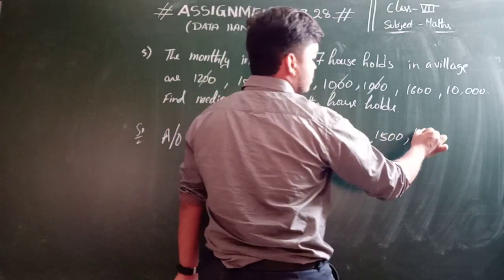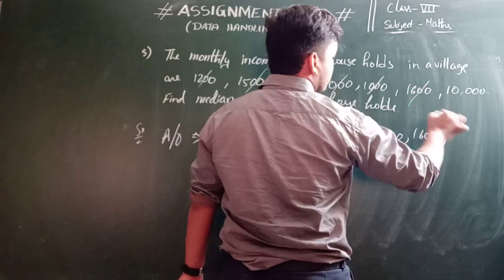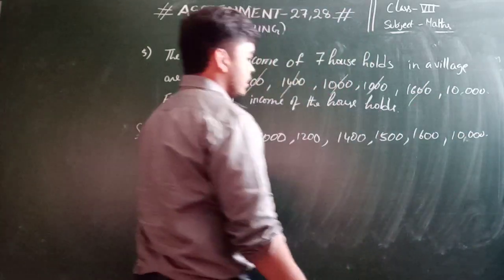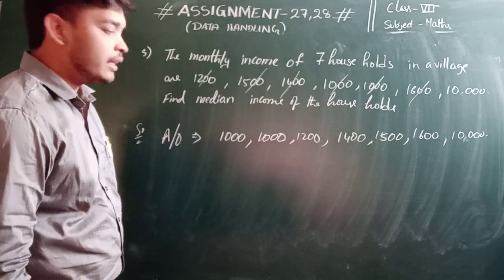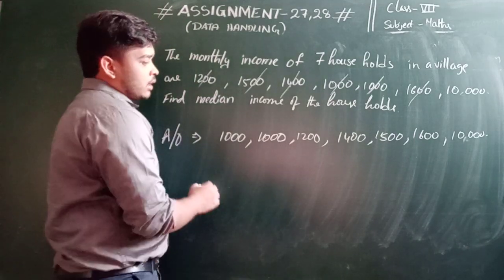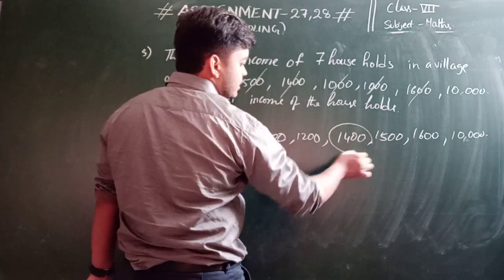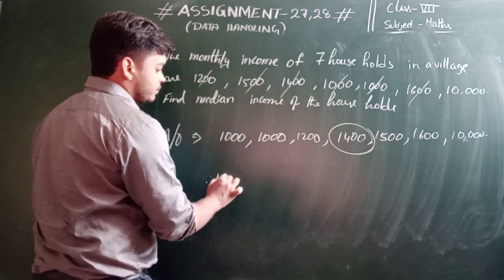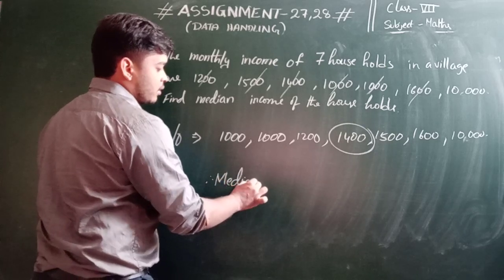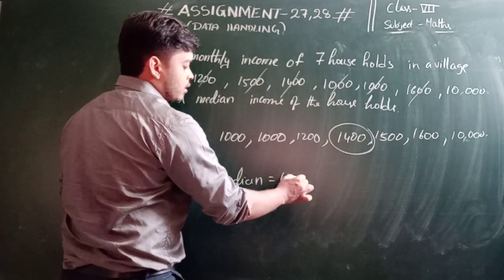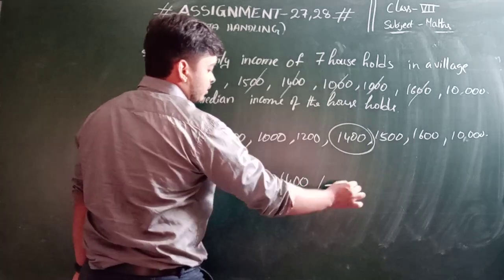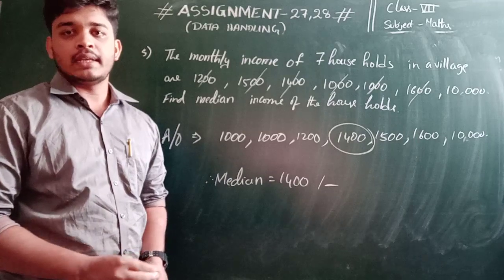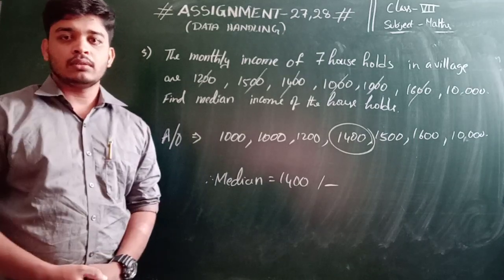And next one is 1,600 and 10,000. Right. Here, what is the median of the data? The middlemost observation. See here, if you observe it in the data, this is the middlemost observation. So median of the data is equal to 1,400. So that is the median income of households in a village. Right. So thank you so much.